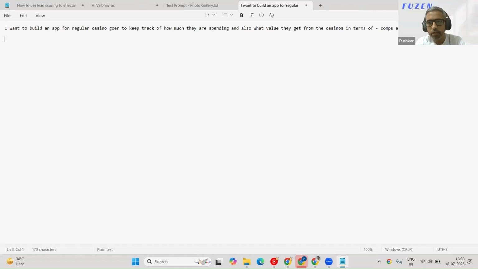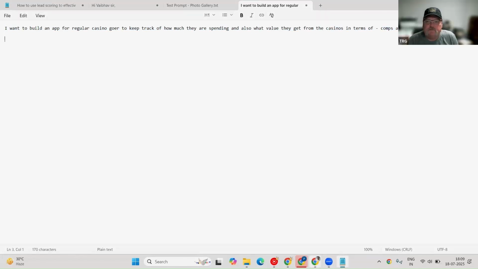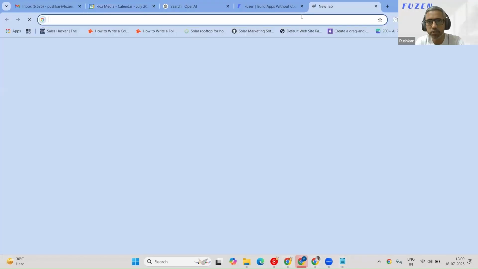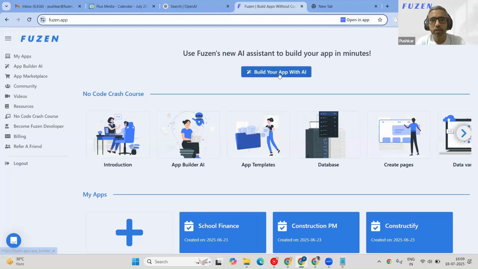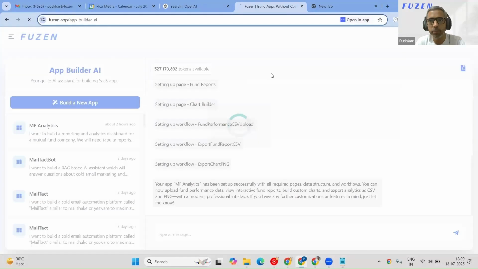So do you have any specific examples or any workflows that we could point it to? Or we could start with this prompt. If AI doesn't understand it, it'll ask us a few questions. Okay. And let's at least start playing with this. So let's see. I'll go to my Fusion dashboard, and I'll go to the link build with AI. We'll start building a new app.